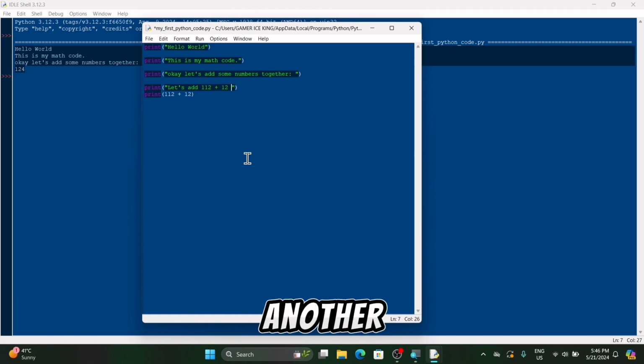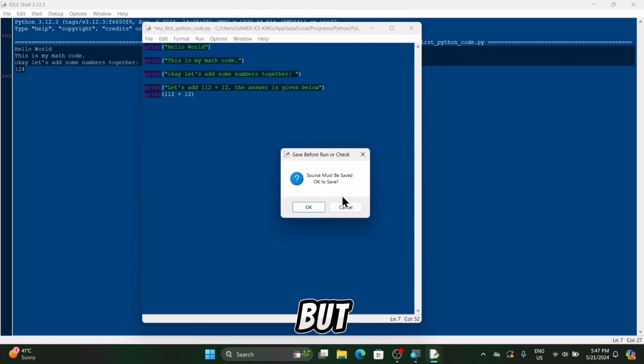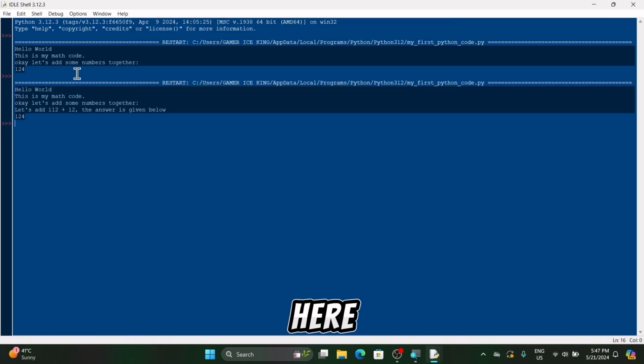So we need to add another statement, like let us add 112 plus 12. As you can see, that's what I'm typing here. After this, we can click on run, if your file is saved. As you can see, Python just updated our code. Now it makes sense. Let us add 112 plus 12, and we got our answer. So Python is never wrong, especially in calculating, guys. In these calculations, I trust Python.